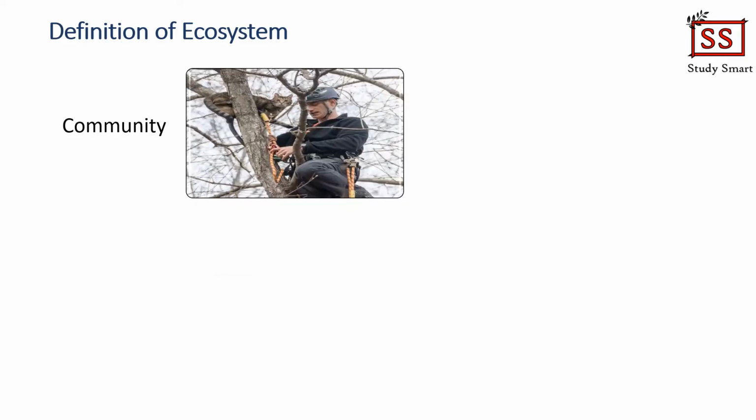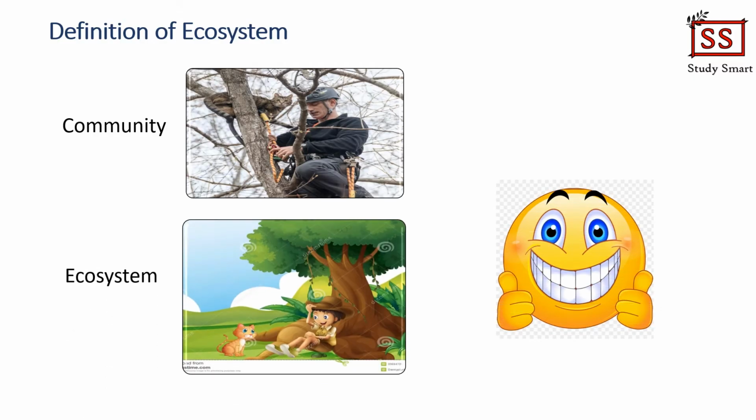Okay, now let's define the community. Community is just a few populations living together and they should interact with each other. It is important to understand that community consists of living things only, while ecosystem consists of both living things and non-living things such as air, water and surrounding rocks. In conclusion, ecosystem is just all the living things interacting with their non-living surroundings. Quite simple, right? I hope by now you already have a great understanding of the definition of organism, population, community and ecosystem.